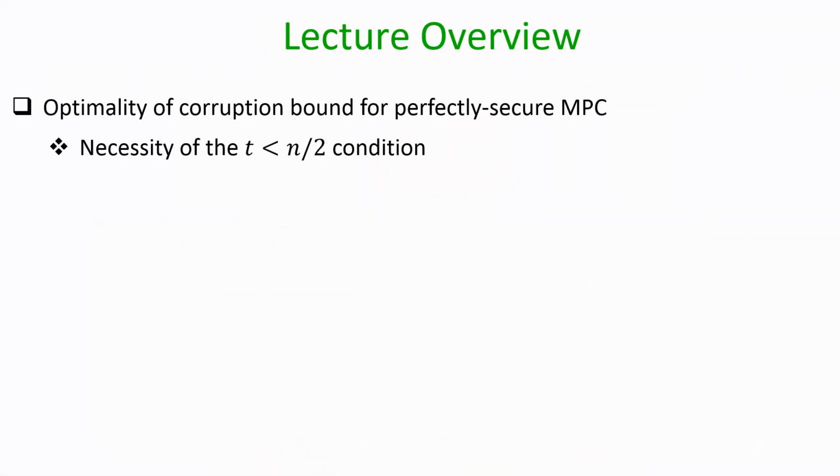So, in this lecture we will see that the condition t less than n by 2 is a necessary condition for designing any generic MPC protocol. Namely, we will show that there exist some functions which we cannot securely compute if the number of corruptions in the system is not upper bounded by n over 2.